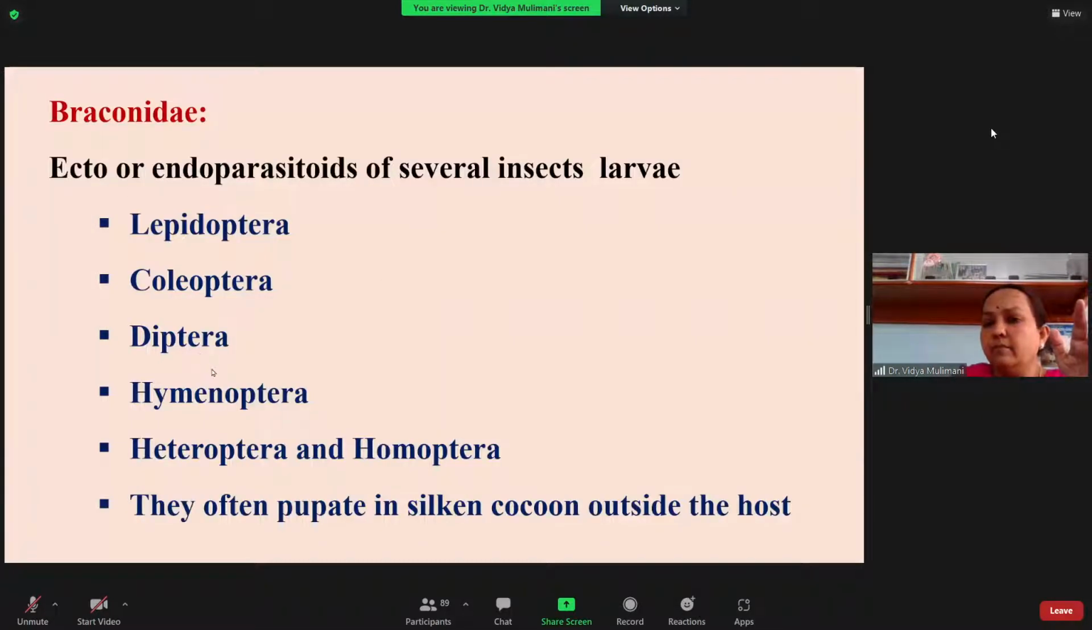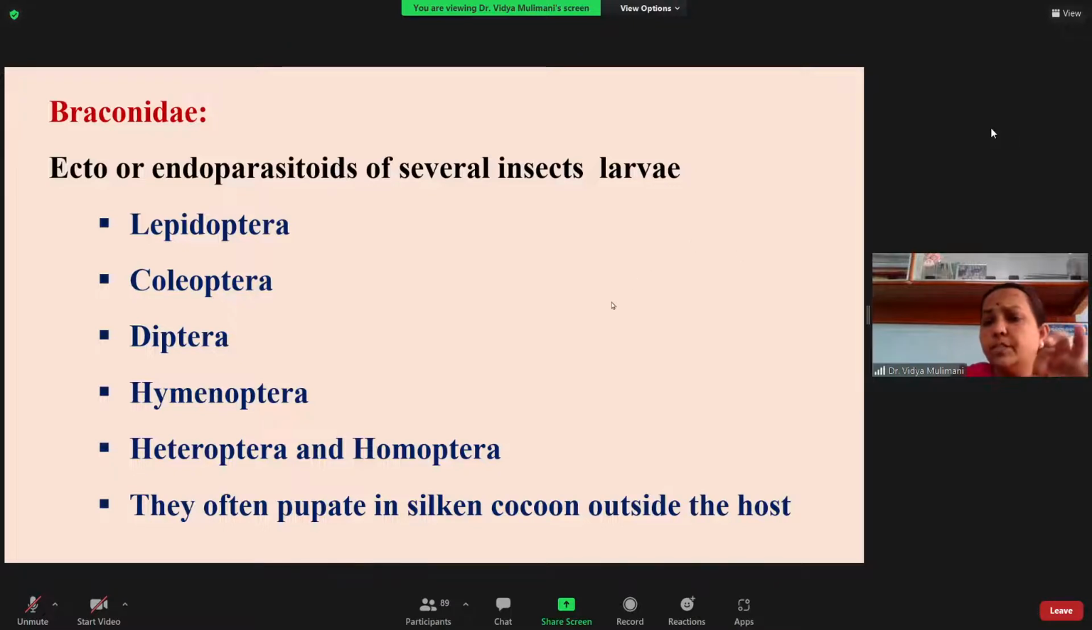Now I am giving you the host range of the Braconidae. You can see they function both as ecto and endoparasitoids of several insects. They have a very broad host range. They attack members of all the major orders: Lepidoptera, Coleoptera, Diptera, and Hymenoptera are their hosts. Apart from that, you can see Heteroptera and Homoptera, which come under the Hemiptera. You can just write Hemiptera.